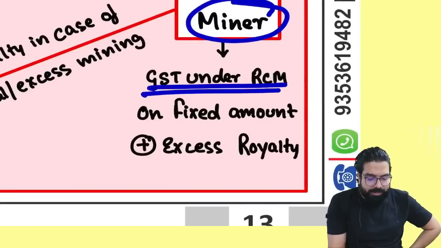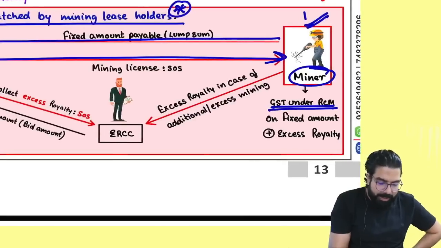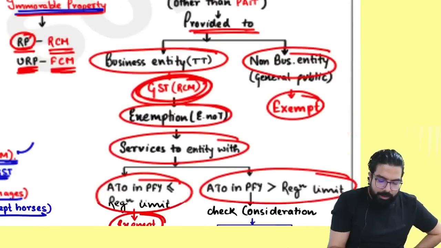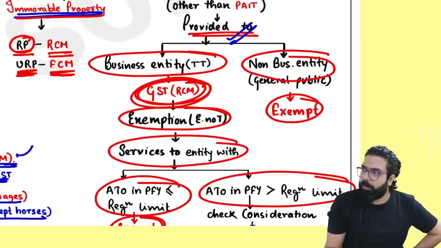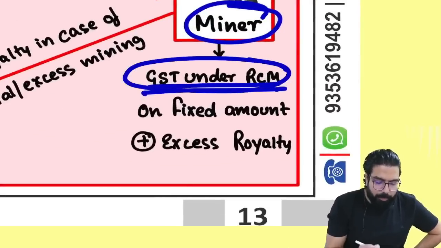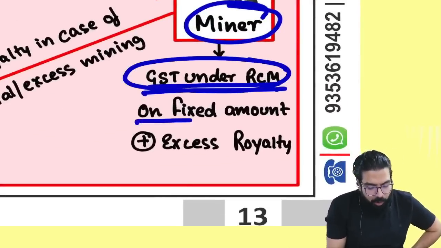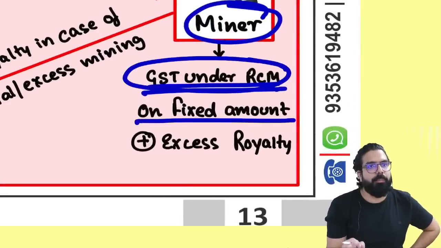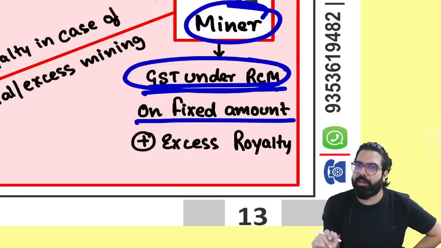He has to pay the GST under RCM. Whatever amount you are paying for mining, or any other service, you always have to pay GST under RCM. So this person has to pay GST under RCM on the fixed amount. Which is the fixed amount? 1 crore rupees. They have to pay GST under RCM on it.